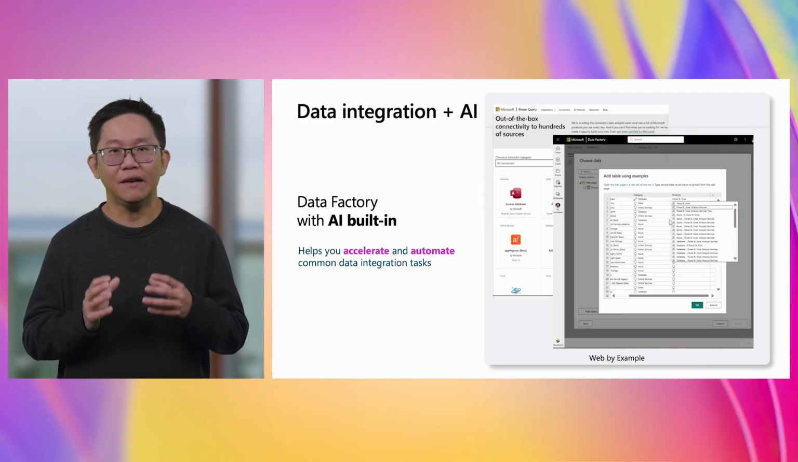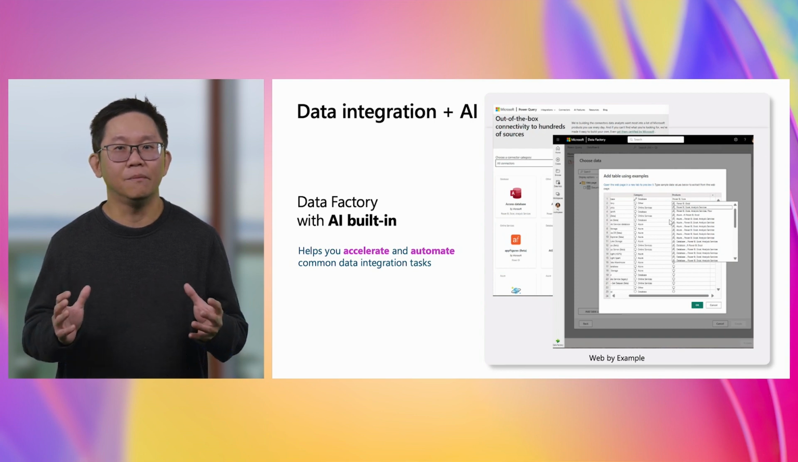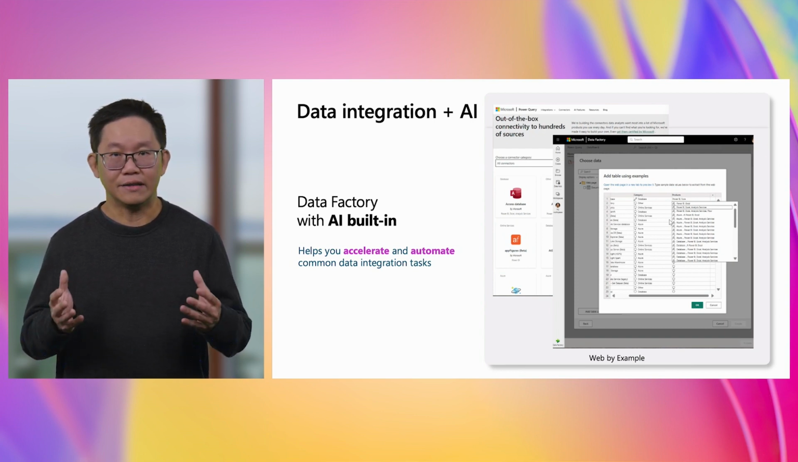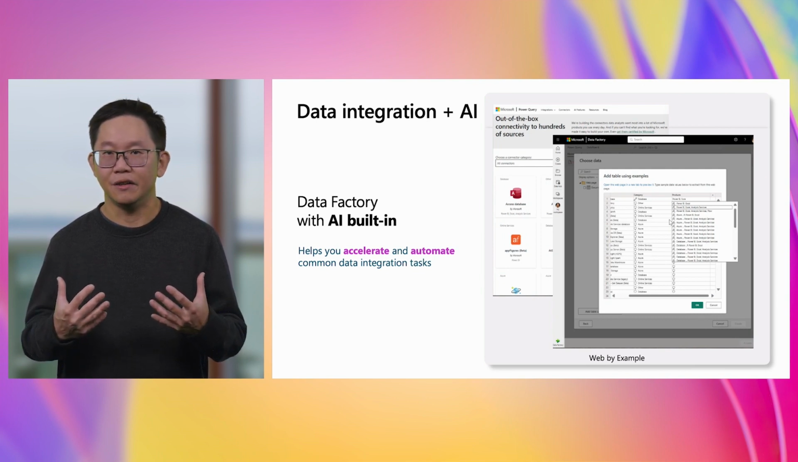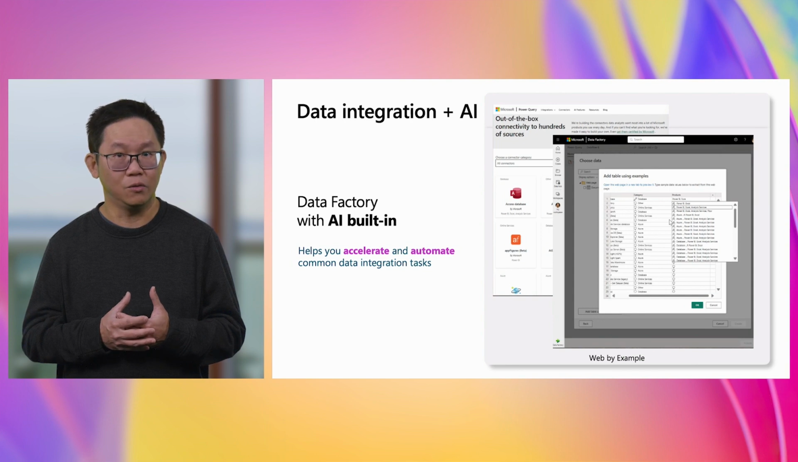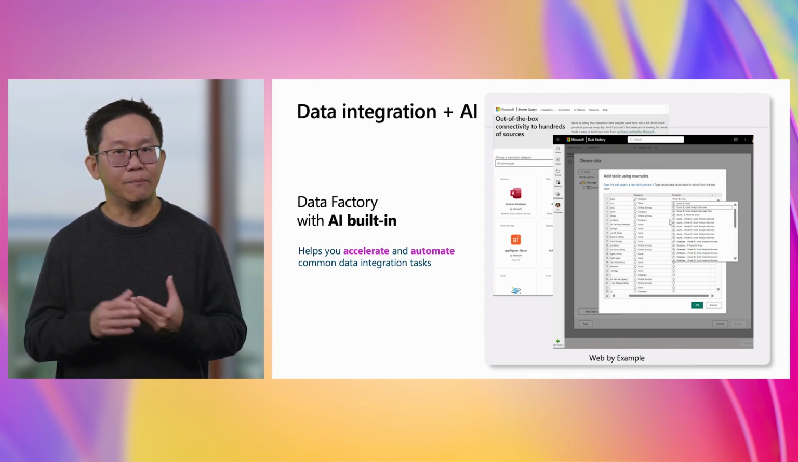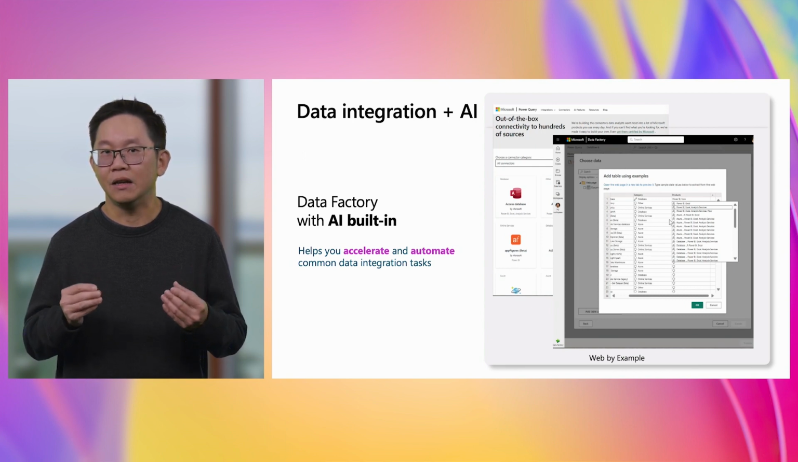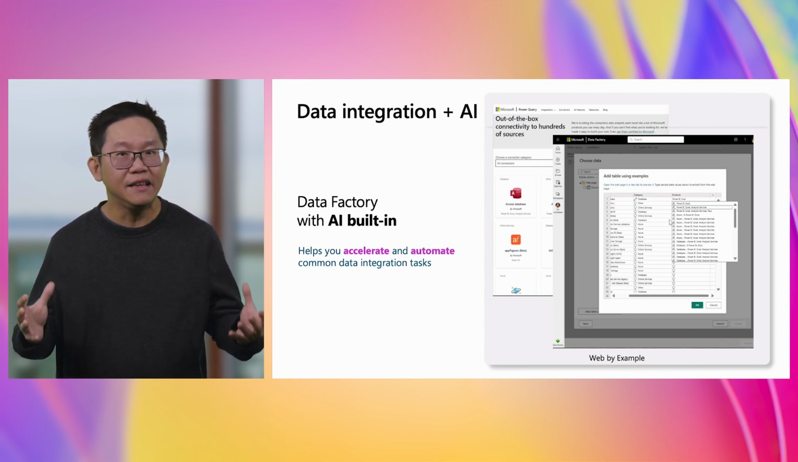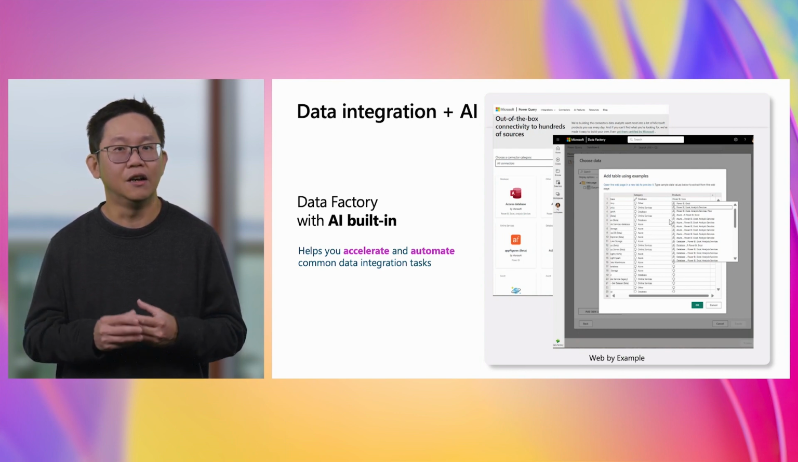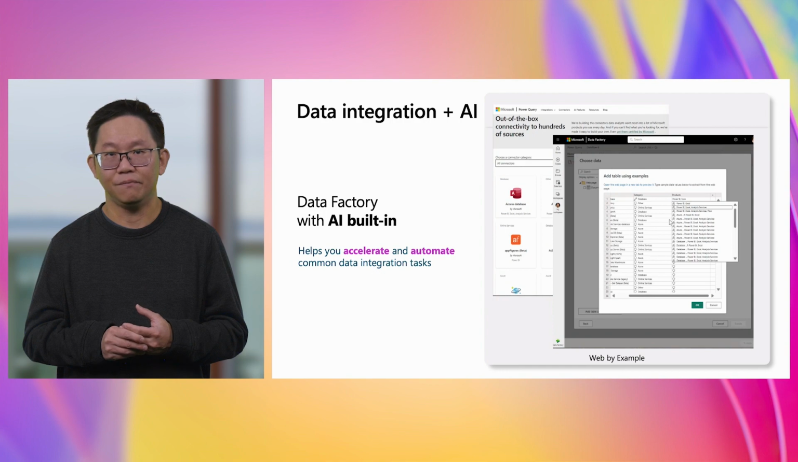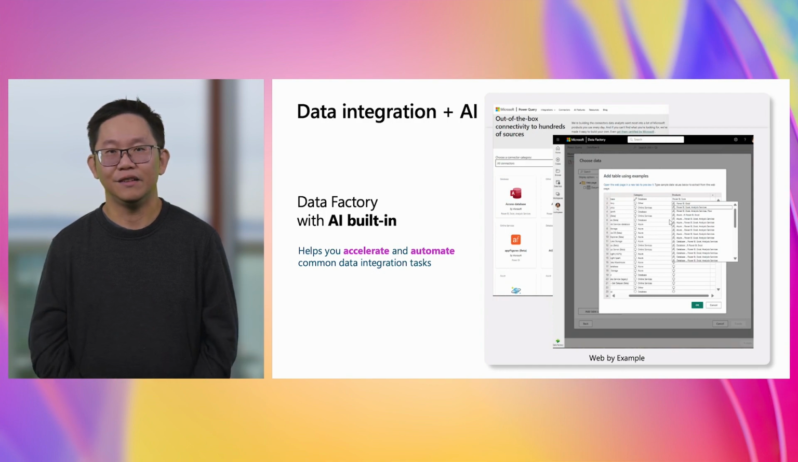Back to you, Hyung. With AI built into Data Factory, you can now accelerate and automate all your common data integration tasks. For example, you might need to extract data from an unstructured data source like a web page, or a text file without a well-defined set of rows. With AI built into the factory, you can now do all of this. You can provide examples of what you want to extract, and powerful AI capabilities underneath the hood will learn from the examples and create the Data Factory data flows to extract the data that you need. Let's take a look at the demo.